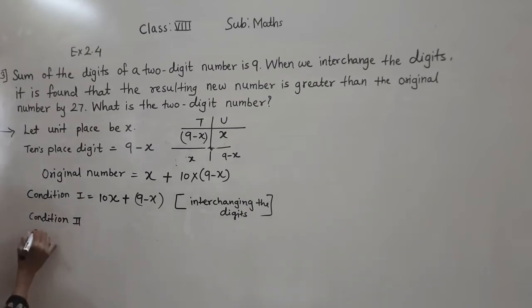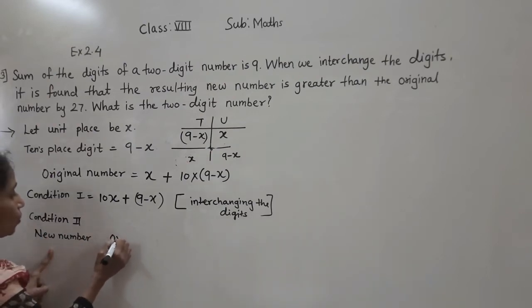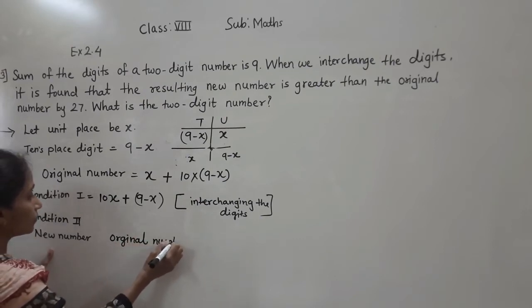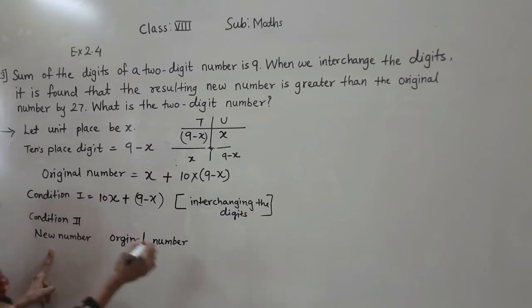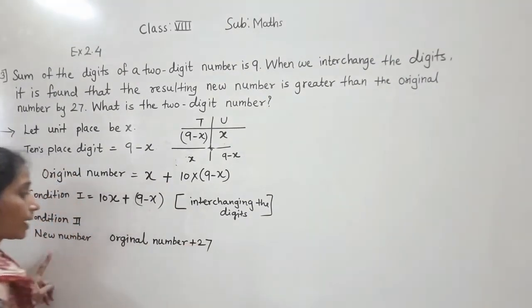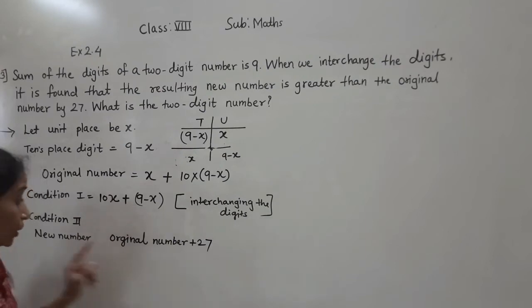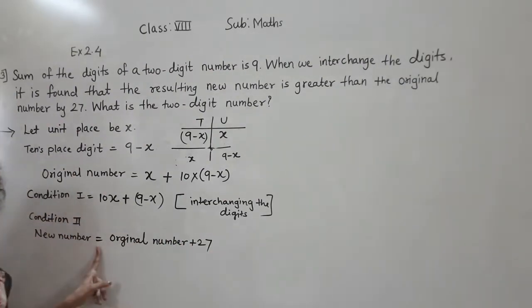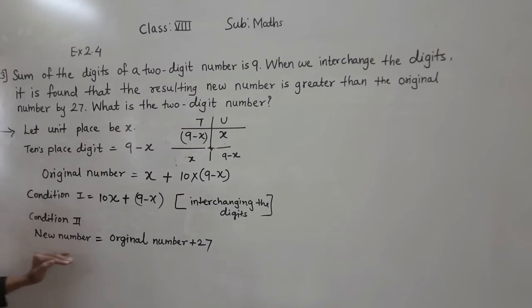The new number is greater than the original number by 27. Okay, so now you understood this.